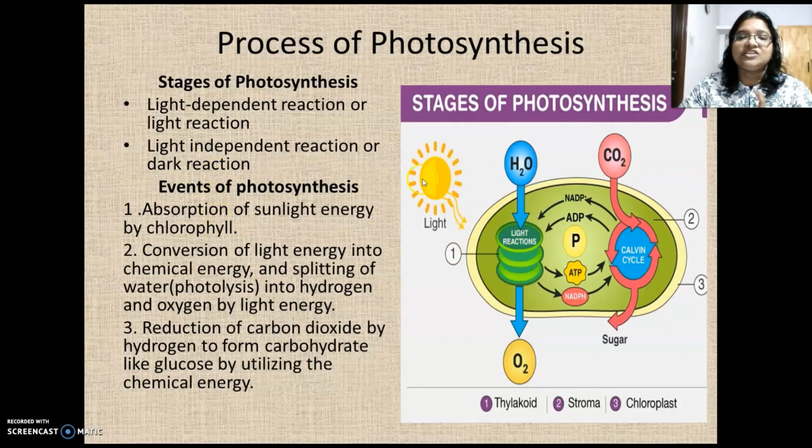The light energy from the sun is trapped by chlorophyll molecules. See, this is a representation of the granum. I told you the thylakoids of the granum have chlorophyll.